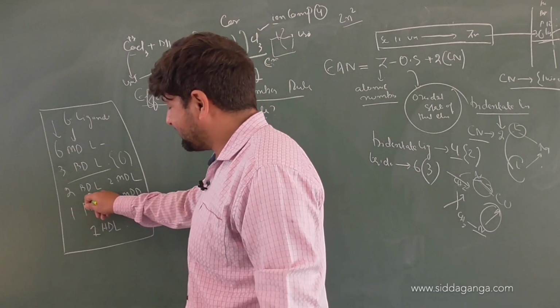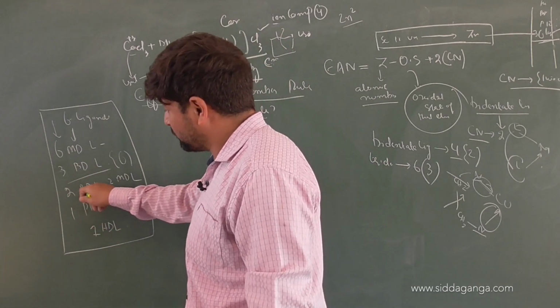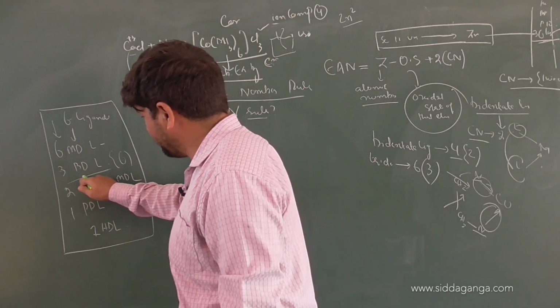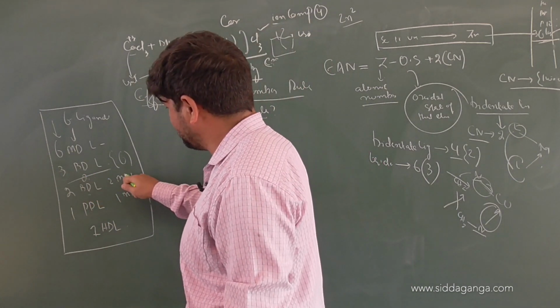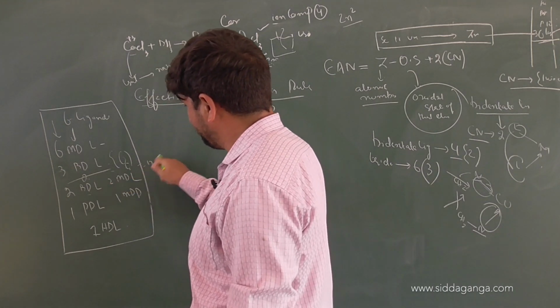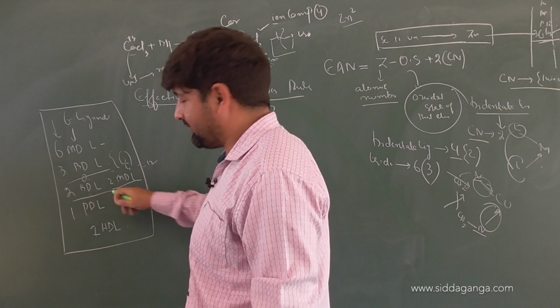2 bidentate ligands will donate how many electrons? Each bidentate ligand gives 4, so these will donate 8 electrons. 2 monodentate ligands will donate how many electrons? 4 electrons. The total will be 12. Now what will be the coordination number here? Again, it will be 6.